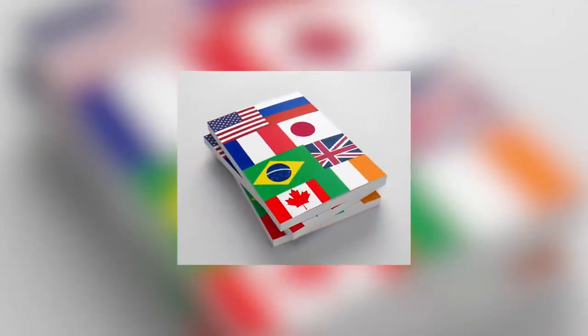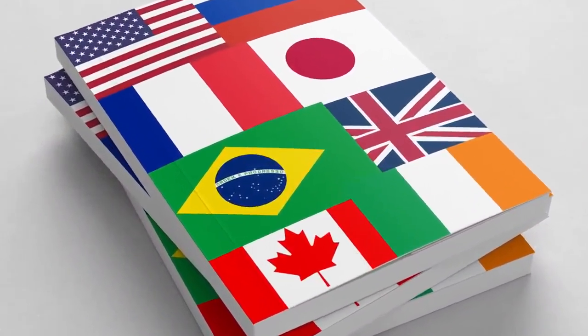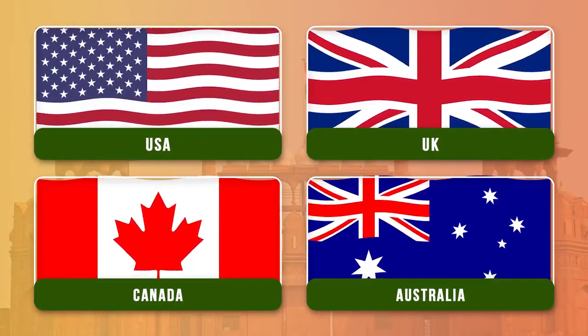India has adopted from many countries' constitutions to frame its version of fundamental rights. The major contributing countries were the United States of America, United Kingdom, Canada, and Australia. We have given the full list in the description, please check that out.